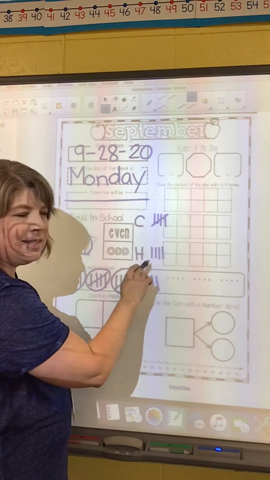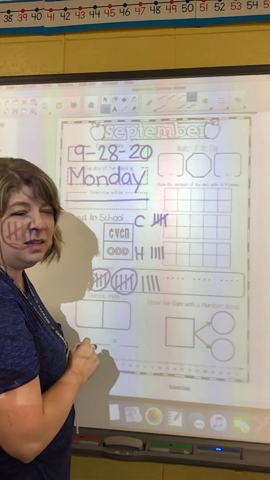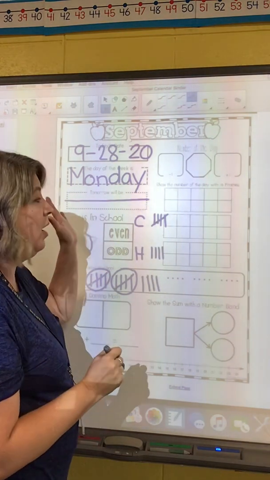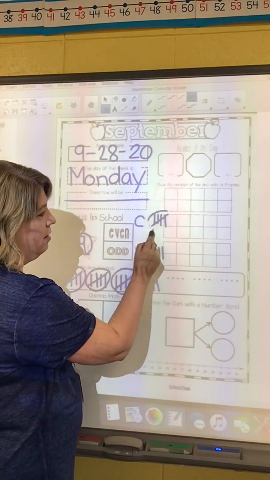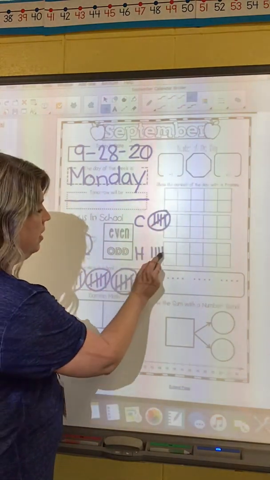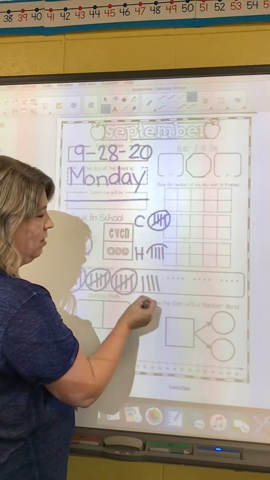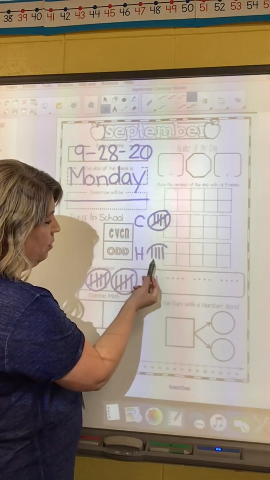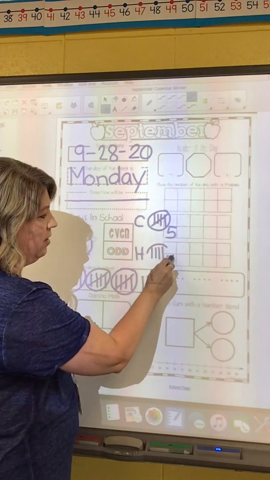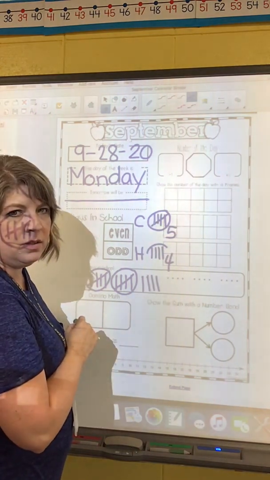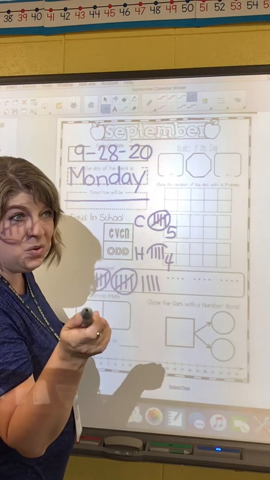Now is that a lot less tally marks to count up? Yeah, if I had to do 19, there would be a whole lot more, right? So we're only going to do the 9. So you got 5 marbles, and I only got, ooh, I can't circle that. That's not a group of 5. I only got 1, 2, 3, 4. So you got 5, and I got 4. So who got more? You did, right?